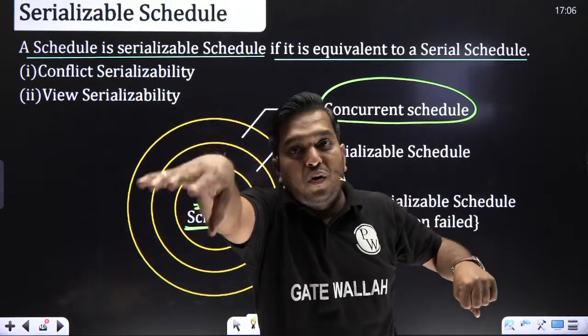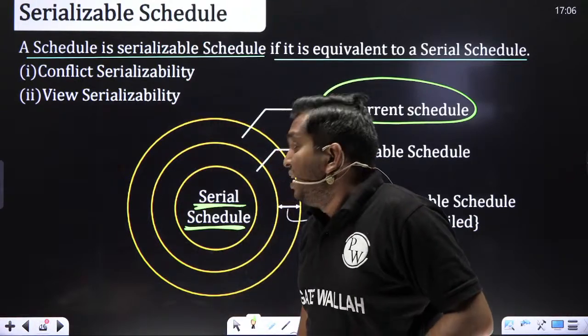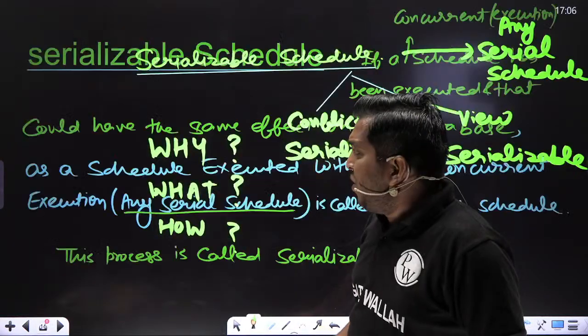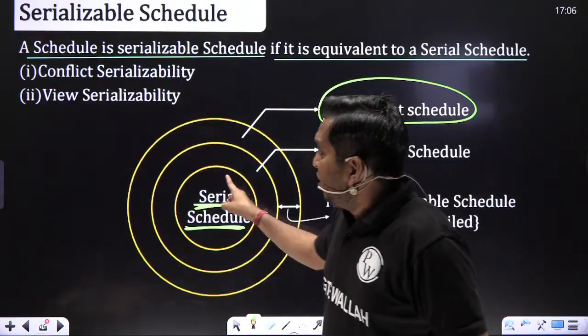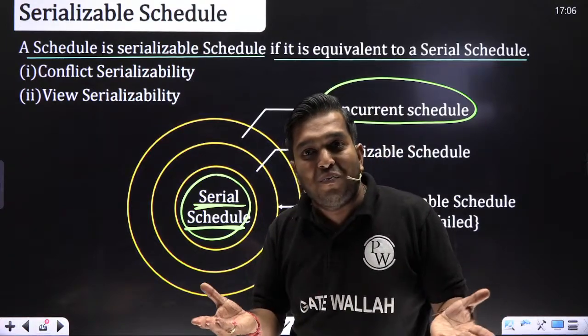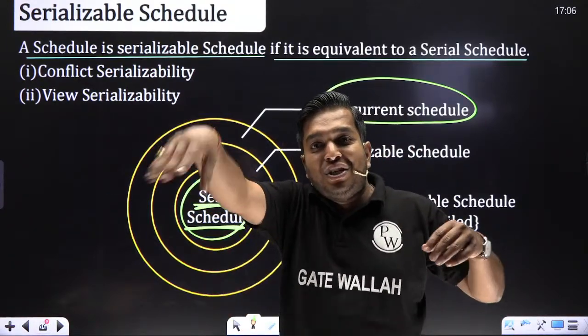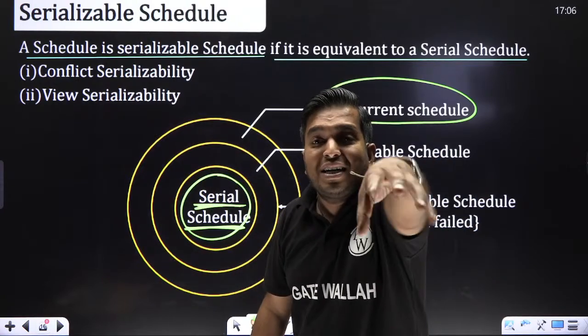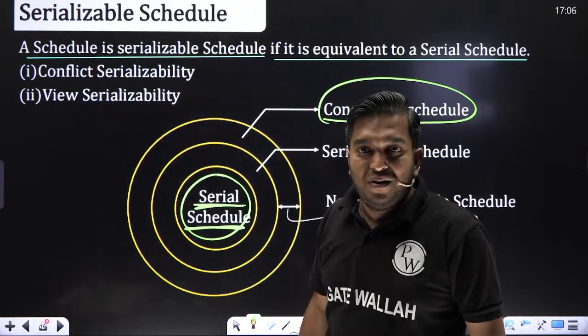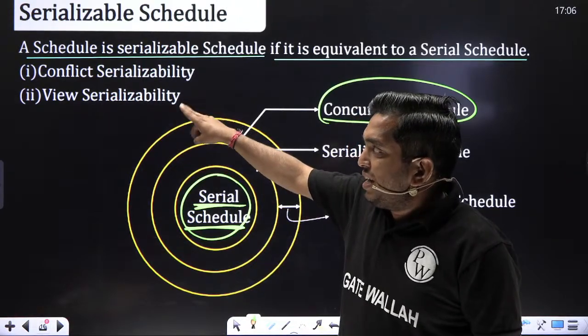I am executing concurrently, which means I am getting this benefit, and I am getting this benefit also. And I want the serial schedule result also. That is to say, I want concurrency, and I want a consistent, correct result. This is called conflict serializable and view serializable.